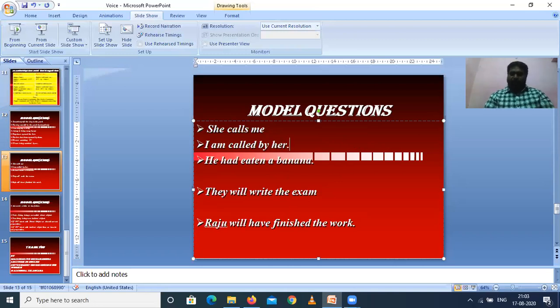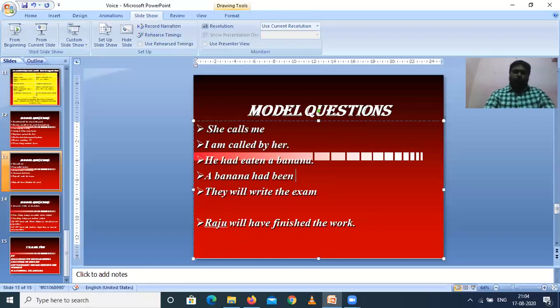Okay, right. And then let us see the next example, that is: he had eaten a banana. So he is the subject, had eaten is the verb, a banana is the object. This object will become the subject, a banana. A banana had; it comes with singular and plural, there will not be any change. It is in past perfect tense because subject plus had plus third form of a verb plus other words. So the banana had been.